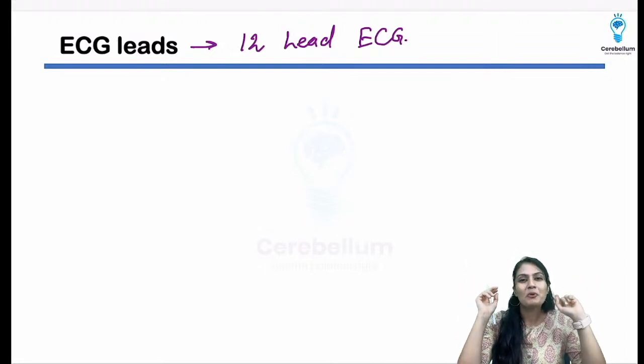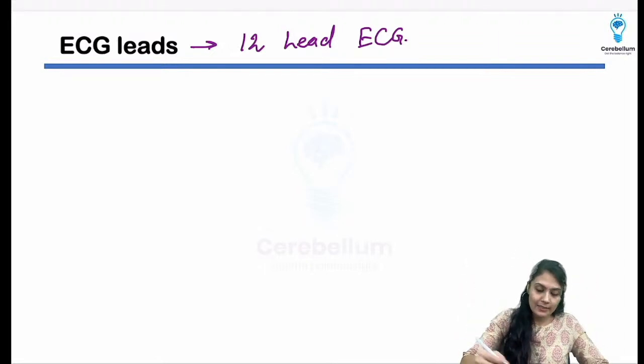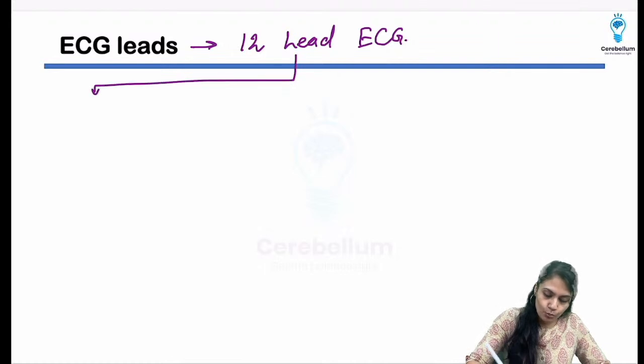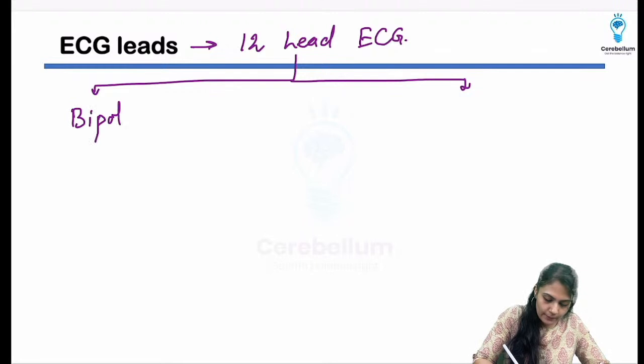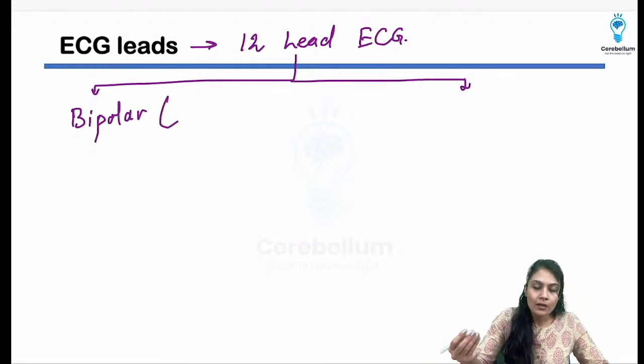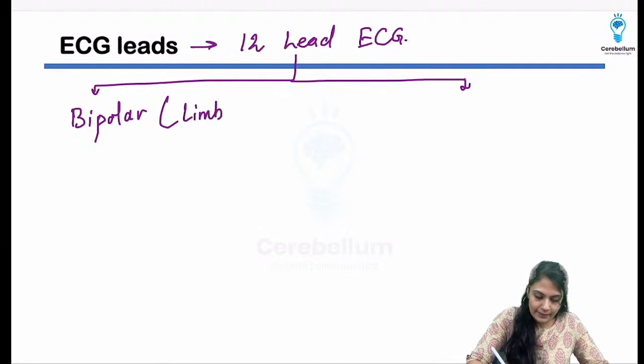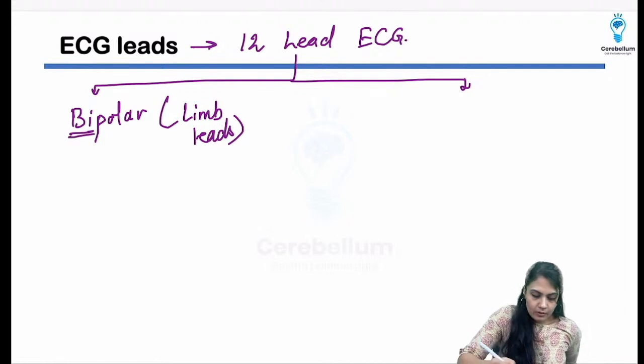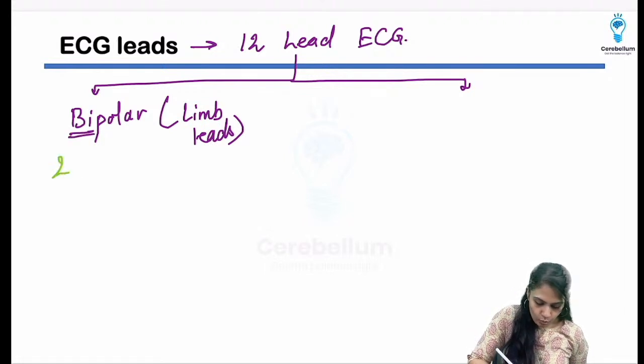But there are unipolar leads also. So let's see. I'm going to divide them into two parts. What are the two parts? First is the bipolar lead, which is known as Einthoven's lead, or known as limb leads. Bipolar means they are going to have 2 electrodes.